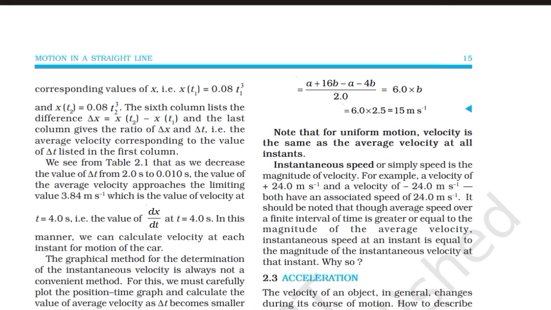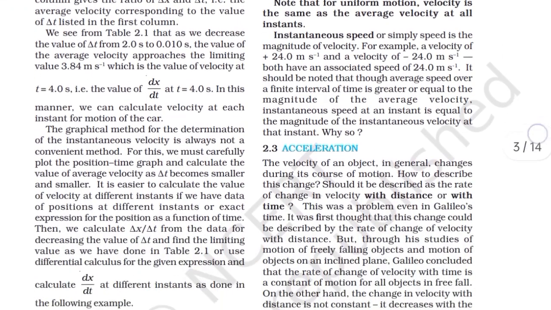and the last column gives the ratio of Δx and Δt, that is, the average velocity corresponding to the value of Δt listed in the first column. We see from Table 2.1 that as we decrease the value of Δt from 2.0 seconds to 0.010 second, the average velocity approaches the limiting value 3.84 meters per second, which is the value of velocity at t = 4 seconds. That is the value of dx/dt at t = 4. In this manner, we calculate the value at each instant for the motion of the car.